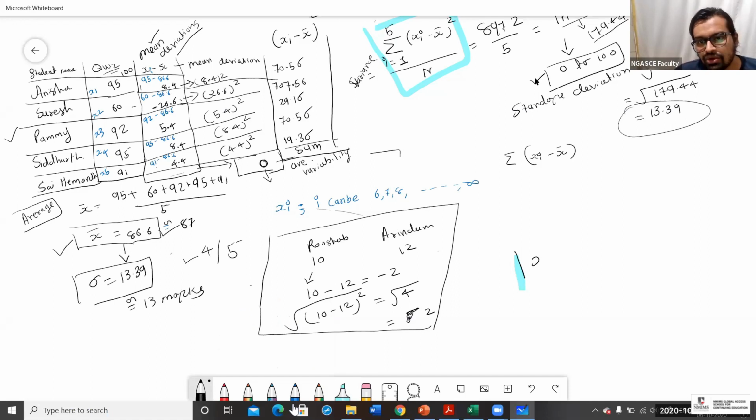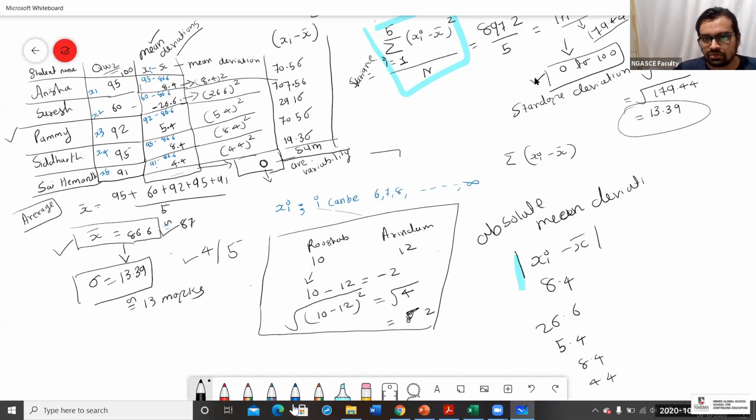It's like in the modular sign. If you put this in the modular sign, positive values can be considered this way. Let me just rewrite that column again. So this way you can rewrite the column. This is called absolute. This is a modular sign, which considers only positive values.